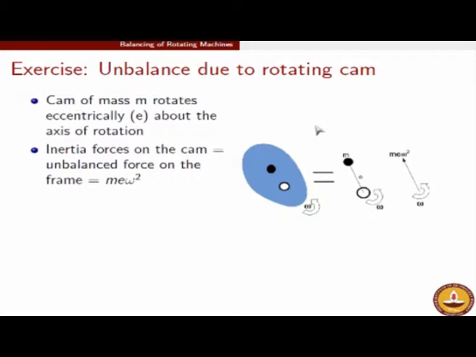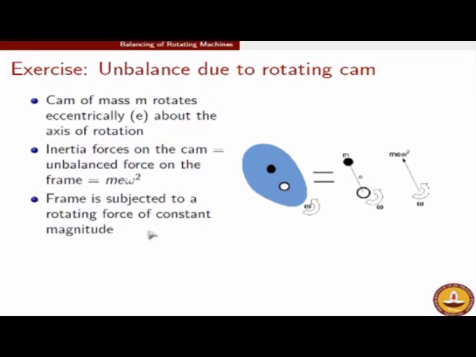As the cam rotates, the center of mass rotates, and therefore this unbalanced force, and hence the shaking force, also starts rotating. So, with respect to a fixed direction, you will always see a sinusoidal type of force along the x or y direction on the frame.